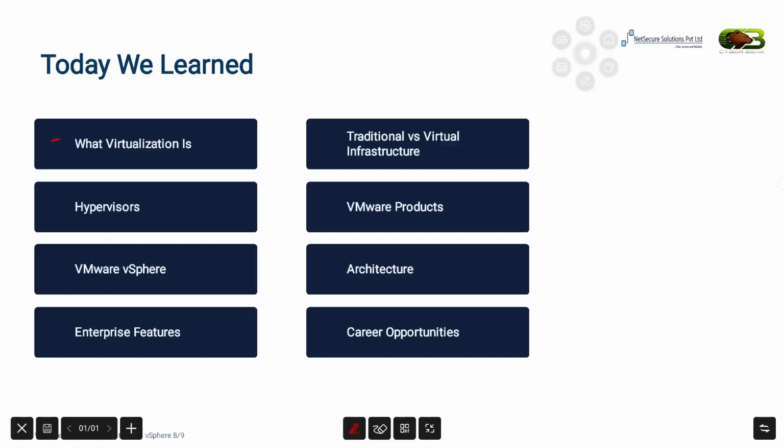We started with understanding what virtualization is, and how it allows multiple virtual machines to run on a single physical server. Then we compared traditional physical infrastructure and virtual infrastructure and saw why organizations shifted toward virtualization. After that, we learned about the hypervisor and understood the difference between type 1 and type 2 hypervisors. We were then introduced to VMware and explored its different products, including ESXi, vCenter Server, vSAN, and NSX.